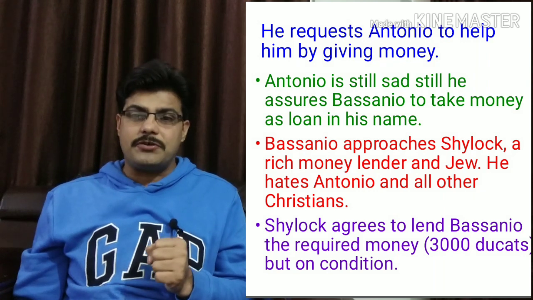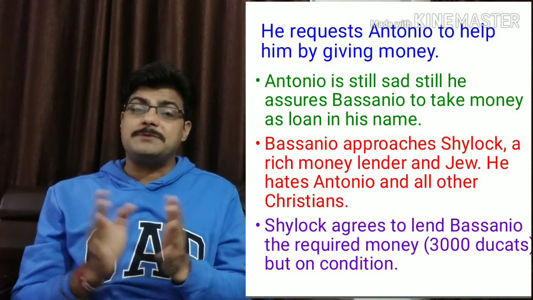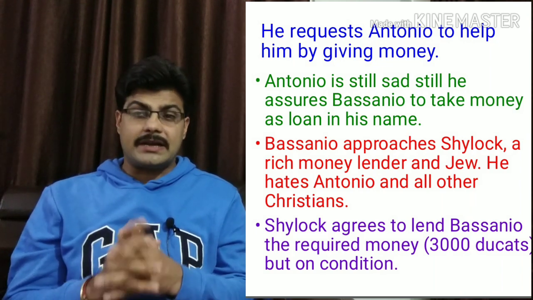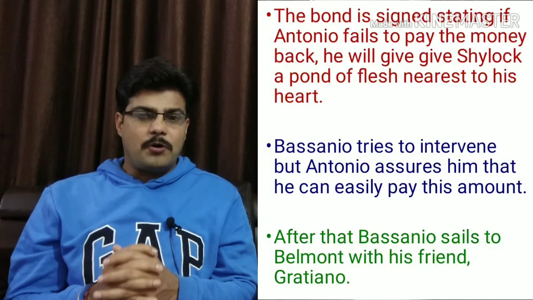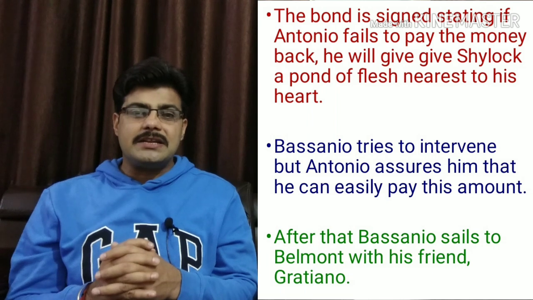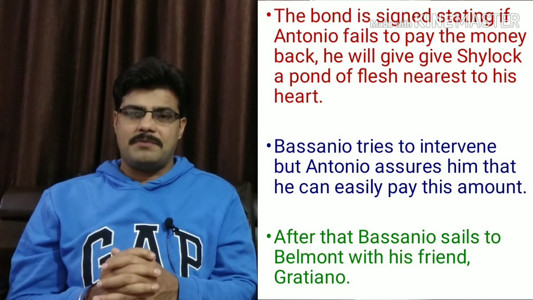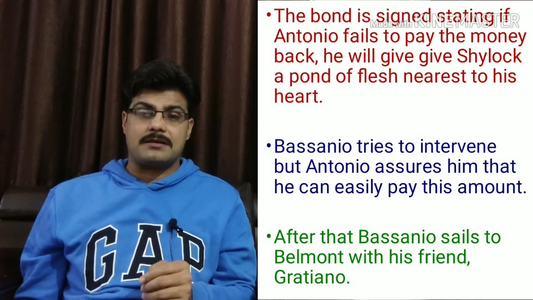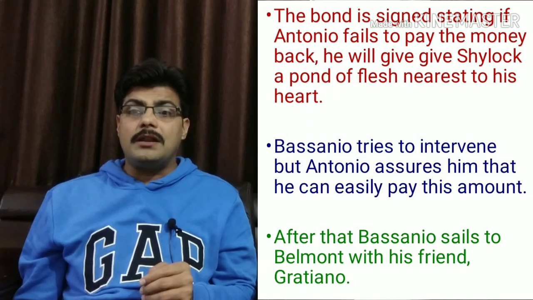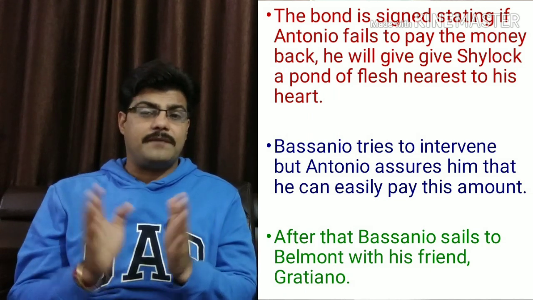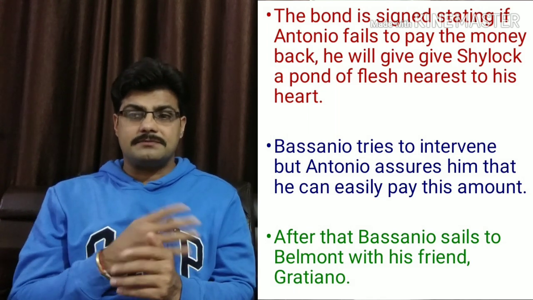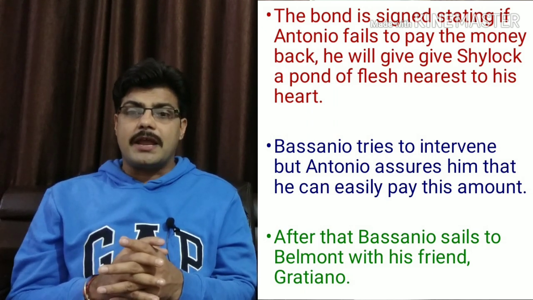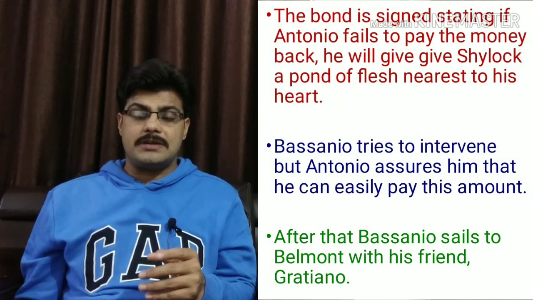He also hates Antonio because Antonio is a rival in his business. Shylock agrees to lend Bassanio the required money, but with a condition and guarantee. The bond is signed by Antonio considering that it is a little amount and can be paid easily. But it is a deadly bond, stating if he fails to pay the money back, Antonio will give Shylock a pound of his flesh nearest from his heart. Bassanio warns Antonio, but Antonio assures him that he can pay this amount easily.